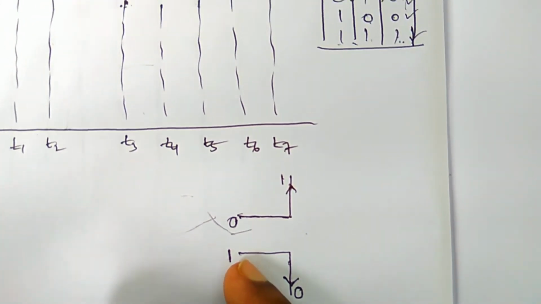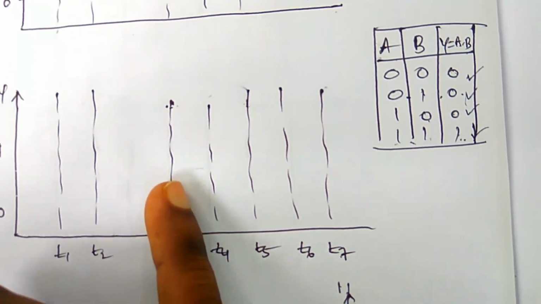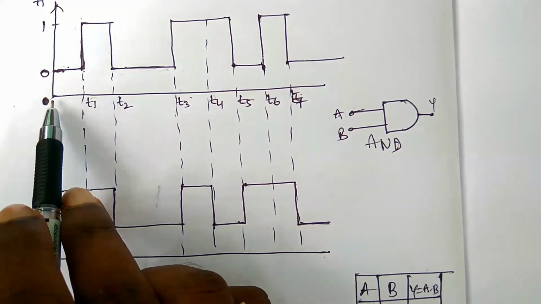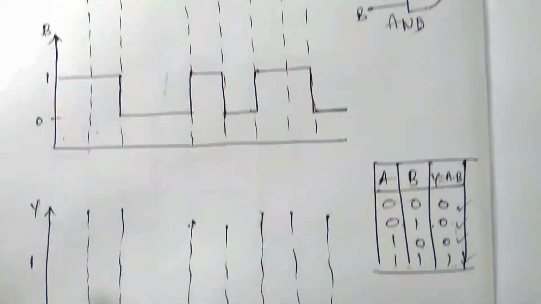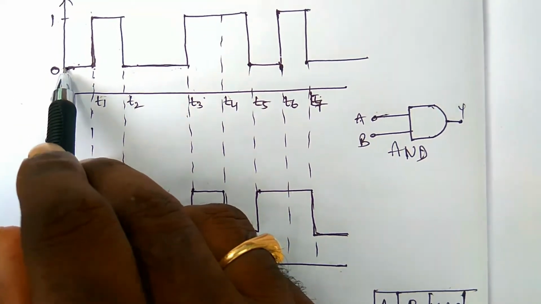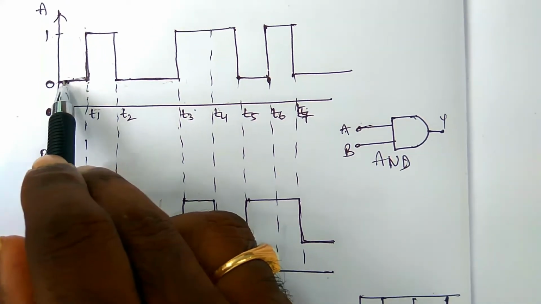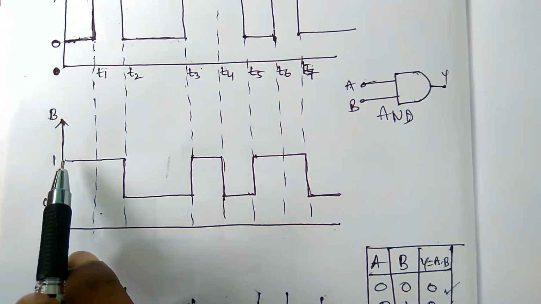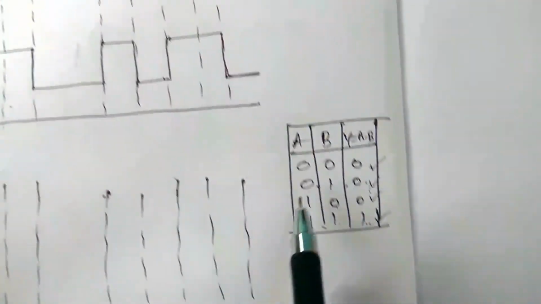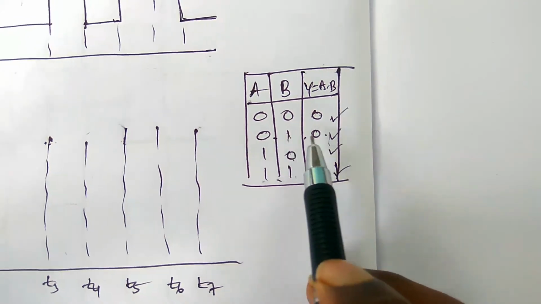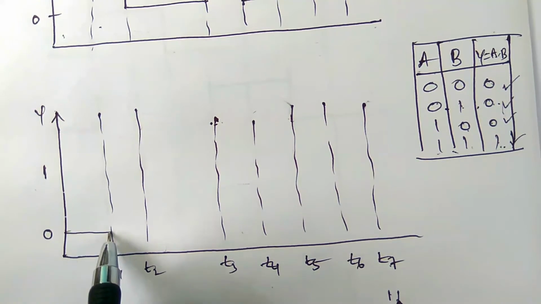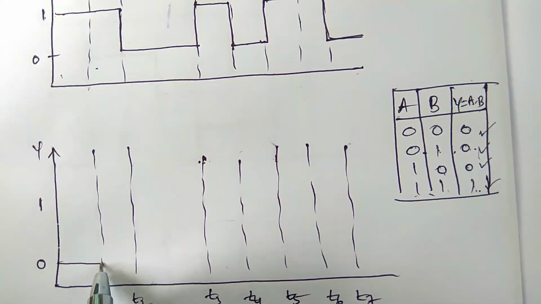Let us see how we can find the output wave of the AND gate. Just observe from 0 to t1. At 0 to t1, input A is 0 and input B is 1, so the output will be 0. Just write the output as 0.